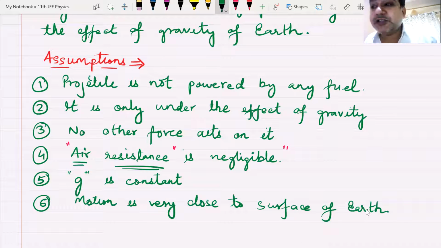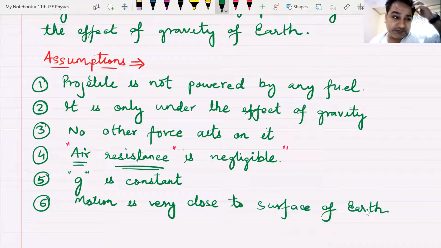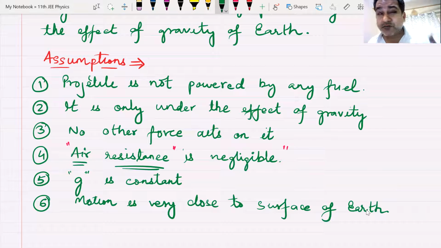Why have we taken motion to be very close to the surface of Earth? Because as you move up, the force of gravity becomes less, and hence acceleration due to gravity also changes. g also changes, small g also changes. And hence we have assumed that the motion is taking place very close to Earth.